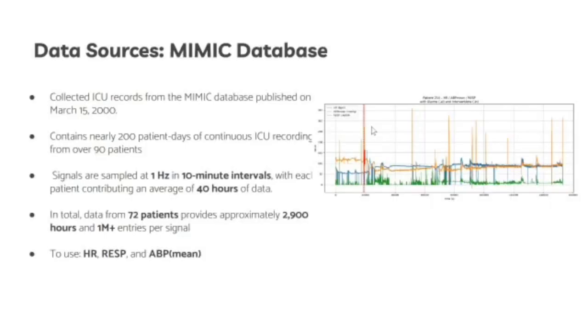The database we will use comes from the real ICU data from the MIMIC database, which includes heart rate, breathing rate (RESP), and blood pressure (ABP mean) recorded every second. We want to convert this data into a format which we can use.